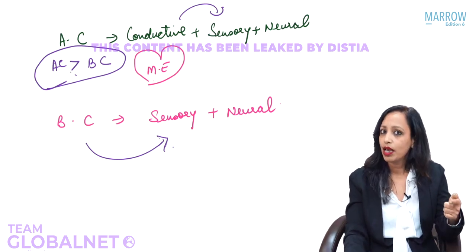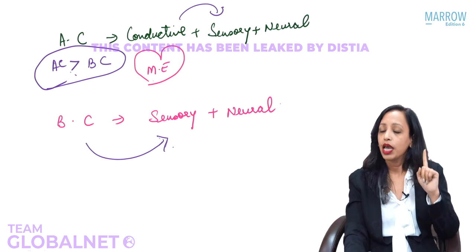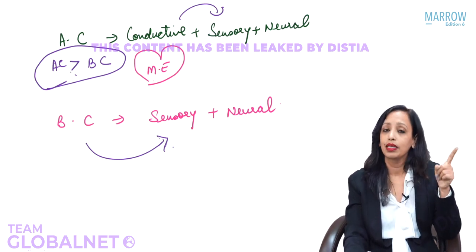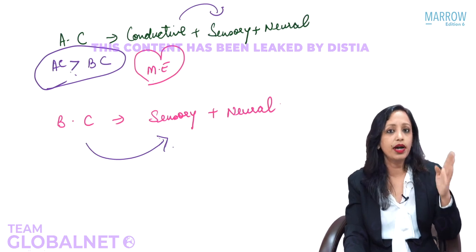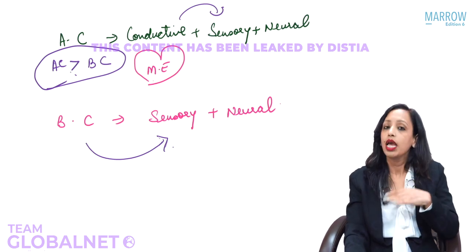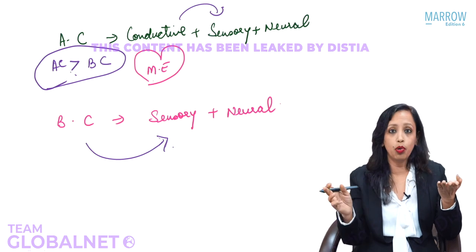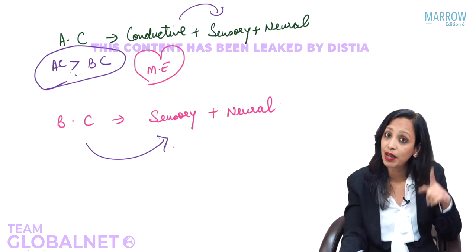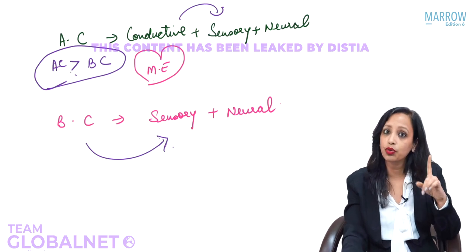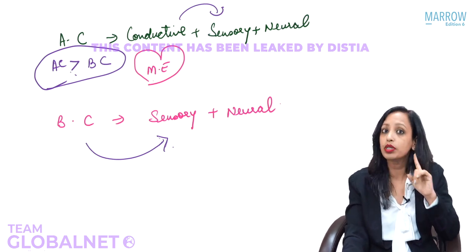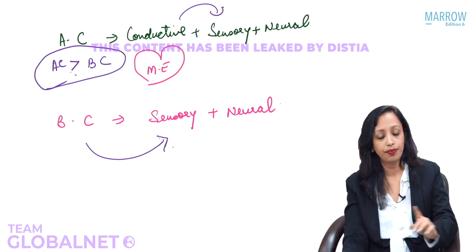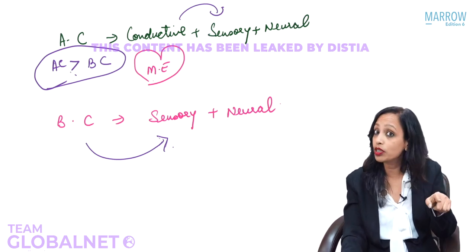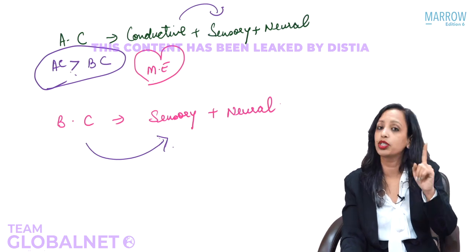So quickly tell me, if the sound that I am speaking is going through your air conduction, it is going through which pathway? Yes, it is going through all the three pathways, conductive plus sensory plus neural. If the sound is going through your bone conduction, directly through vibrating the bone, it is mainly going through which pathway? Yes, the sensory and the neural pathway. What will be better, air conduction or bone conduction? Air conduction. Why? Because of amplification at the middle ear.